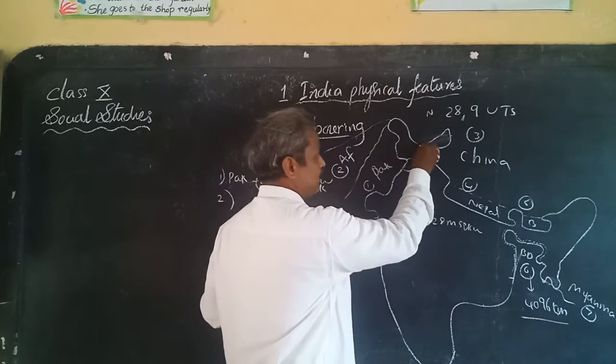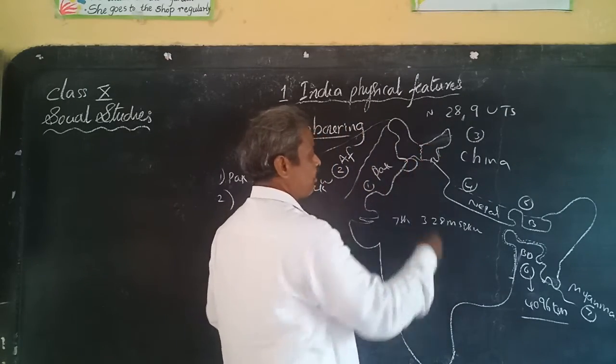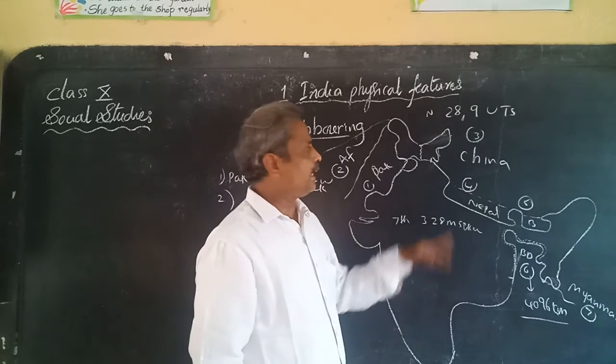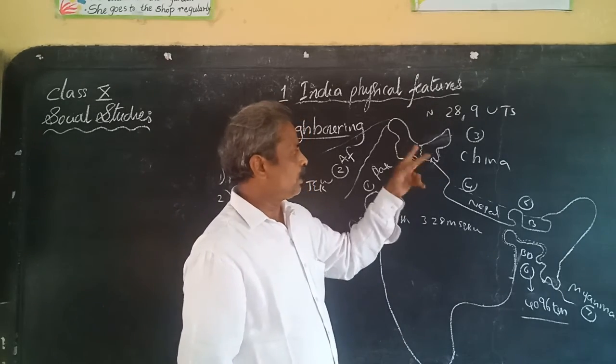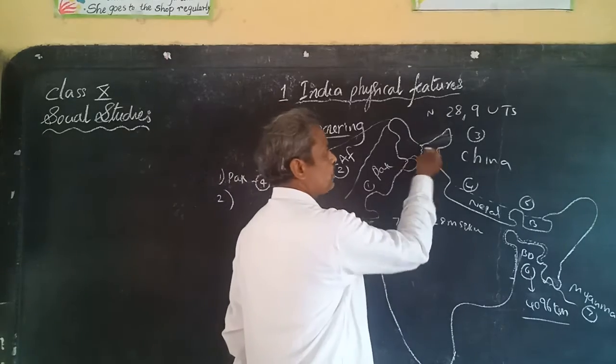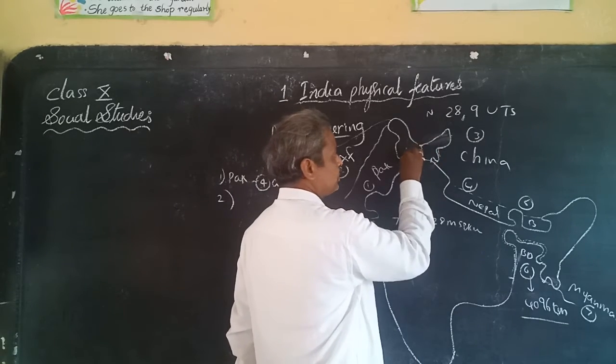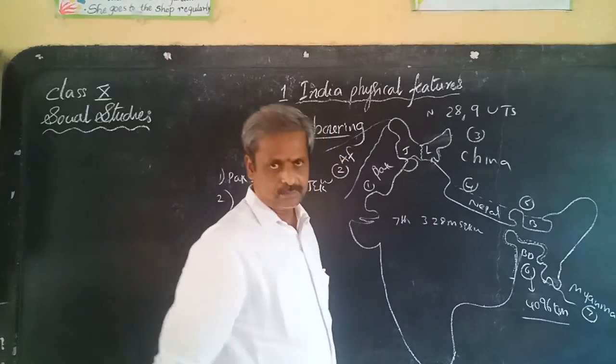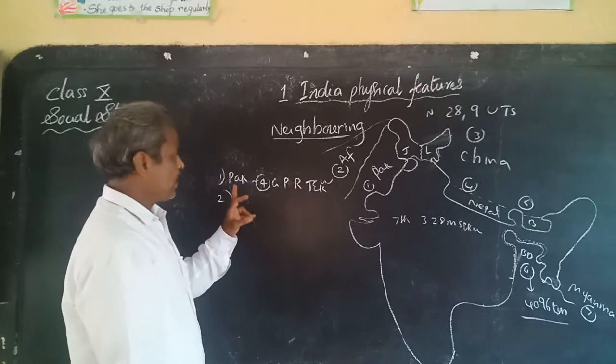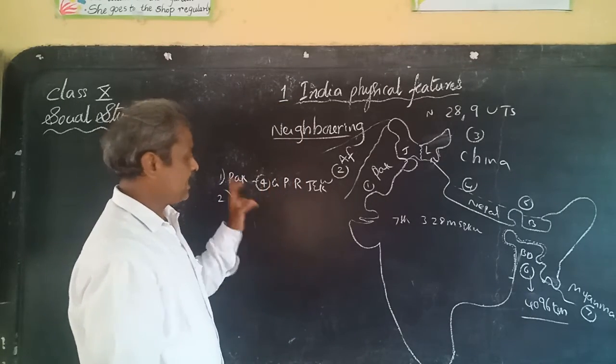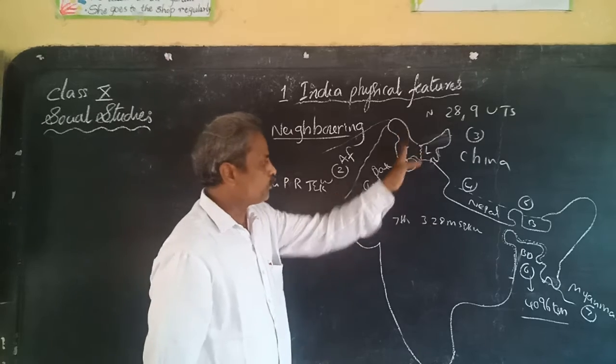Jammu and Kashmir, previously called a state, now consists of 2 UTs, one is Jammu and Kashmir and one is Ladakh. Pakistan is sharing with 4 states.